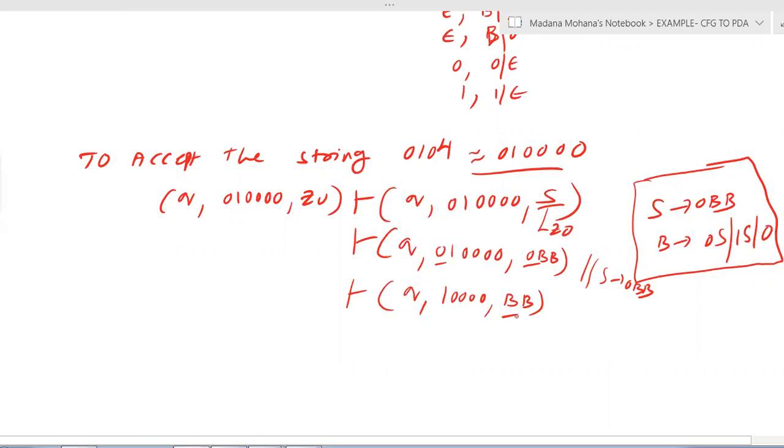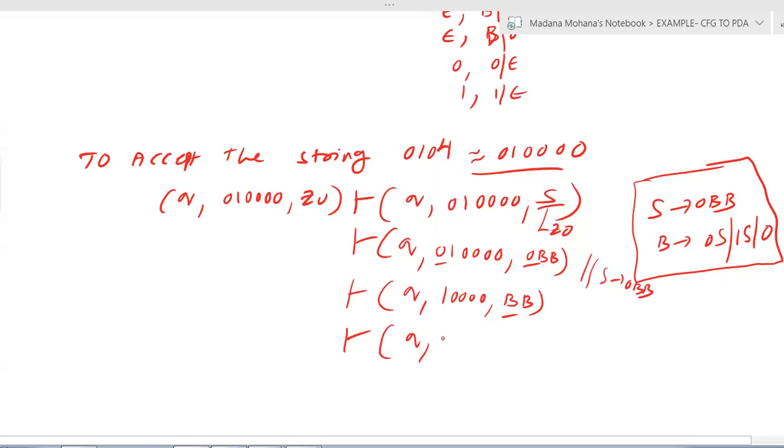Now you can see again the top of the stack contains a variable or non-terminal. So we have to substitute this by its productions till we get a terminal on top of the stack. Now B consists of 3 productions. Which production is useful here? If you substitute 0S, then the top is 0 but the input is 1. Both are not matching, so reject. Then another one: if you substitute B as 1S, now the stack top is 1 and the input is 1, now matching. So you can pop 1. So the second substitution is suitable here.